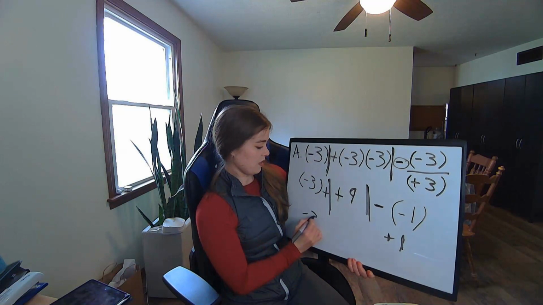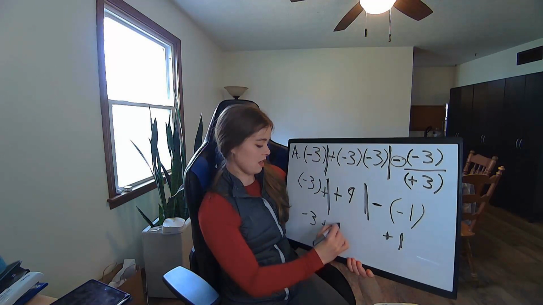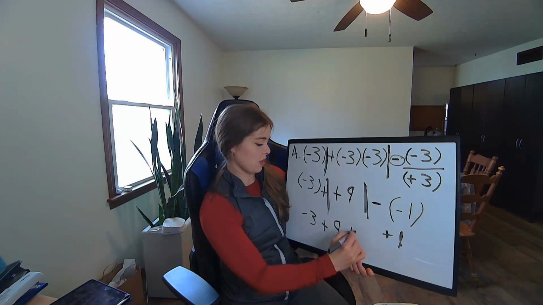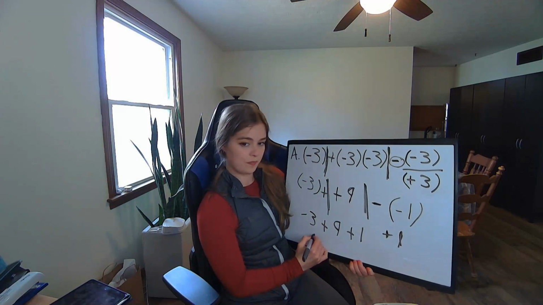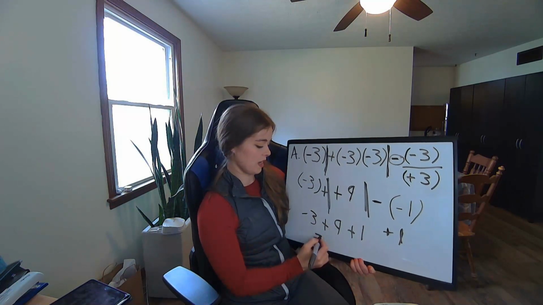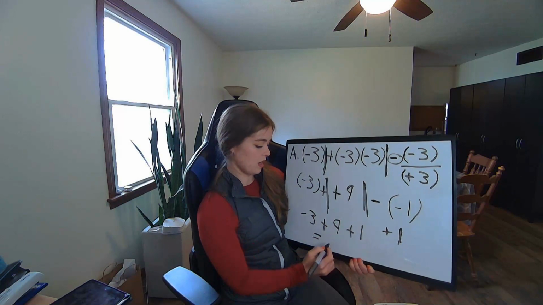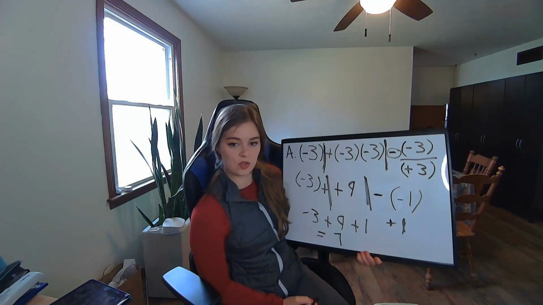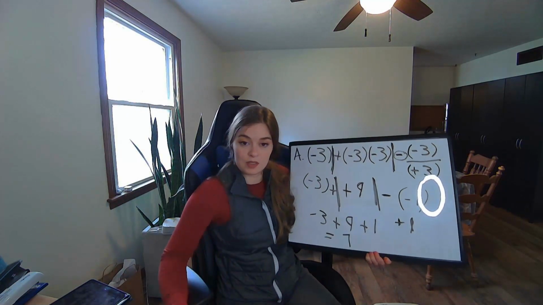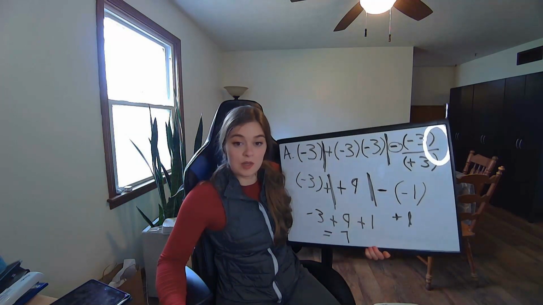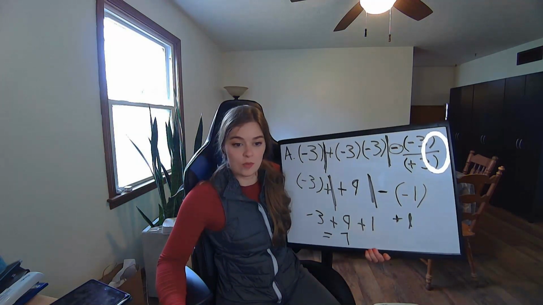So we end up with -3 plus 9 plus 1. What does that equal? -3 plus 9 is 6. 6 plus 1 is 7. Your answer should have been 7 for A. Go ahead and pause, unless you have already done B, in which case, just let this video roll.